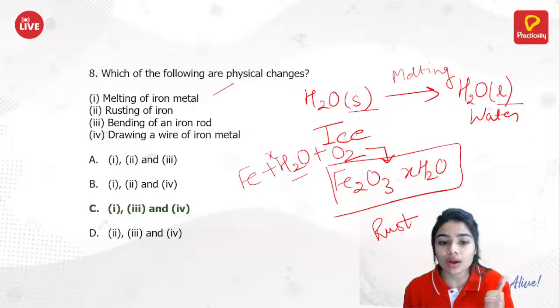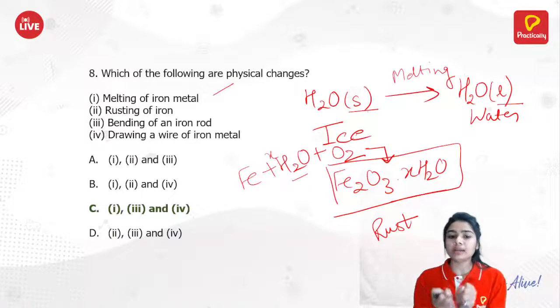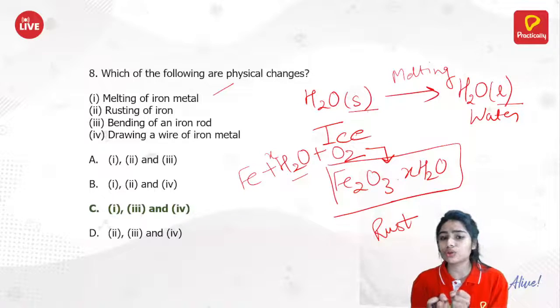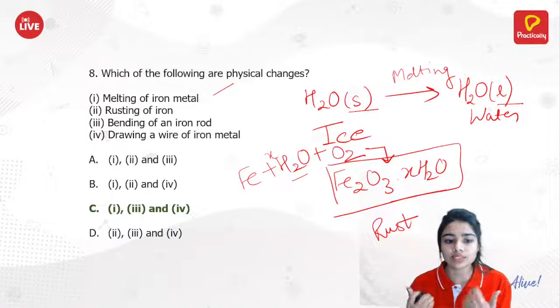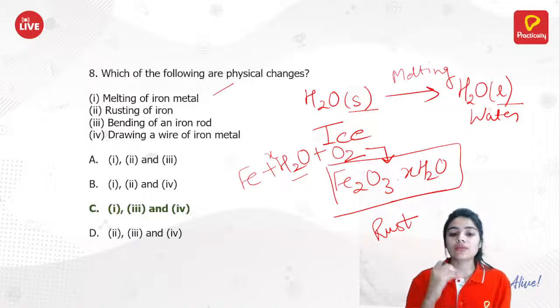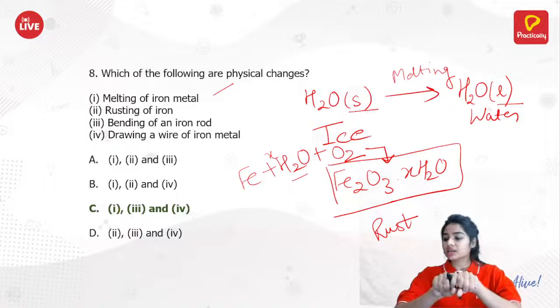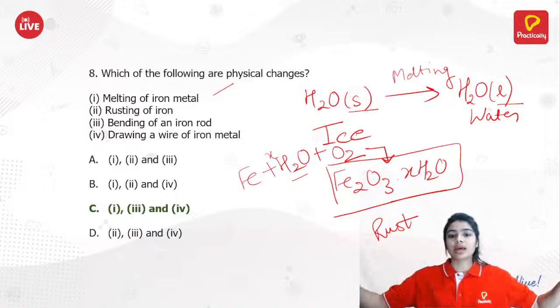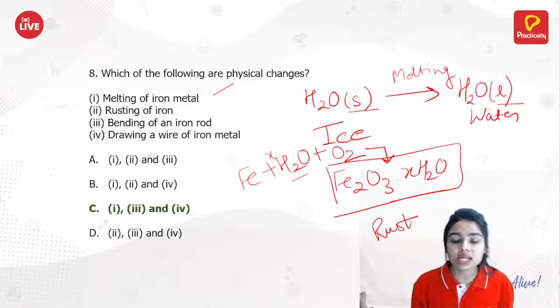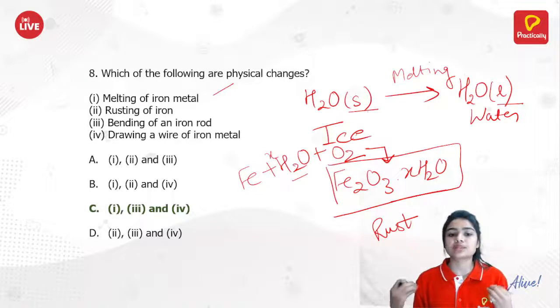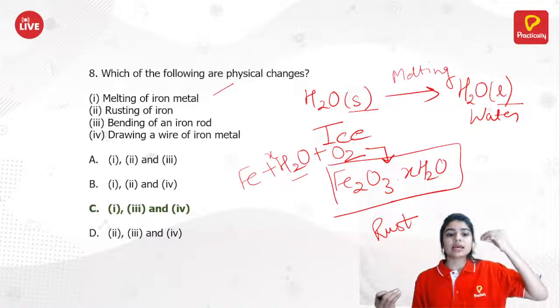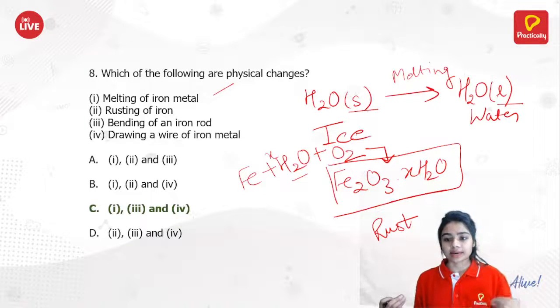While bending of an iron rod, you just bend it. It is a physical change. No new substance is formed. Drawing a wire of iron metal: you are just taking an iron metal and drawing it into a wire. This is a physical change because no new substance is formed here. So that's why your option C is correct.